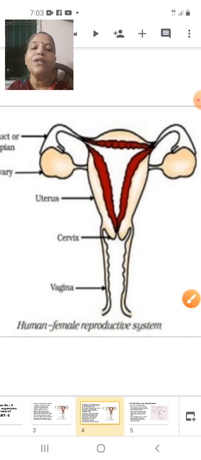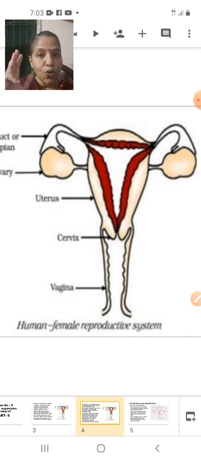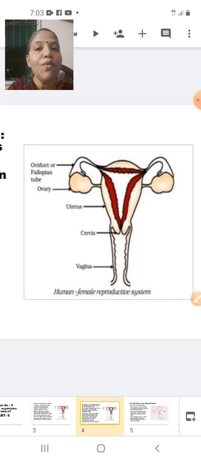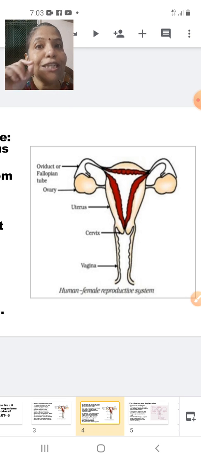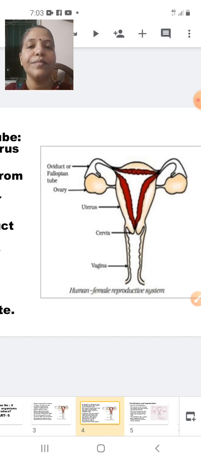So these are the parts of the female reproductive system. We have studied about the ovary, we have studied about the oviduct or the fallopian tube, we have studied about the uterus, we have studied what is the cervix, that is the lowermost end of the uterus, and we have studied about the vagina, which is a canal. Okay.